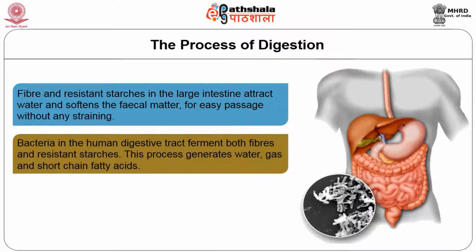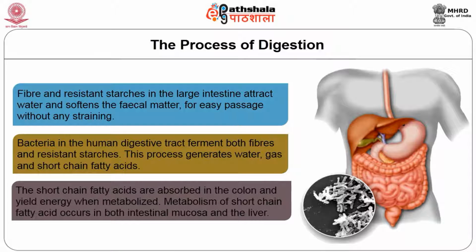Bacteria in the human digestive tract ferment both fibers and resistant starches. This process generates water, gas, and short-chain fatty acids. The short-chain fatty acids are absorbed in the colon and yield energy when metabolized.